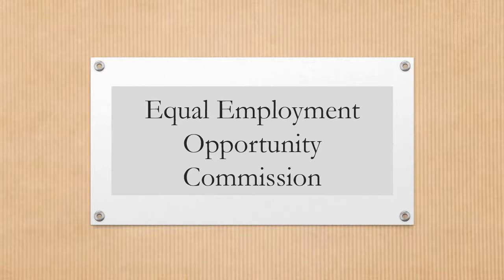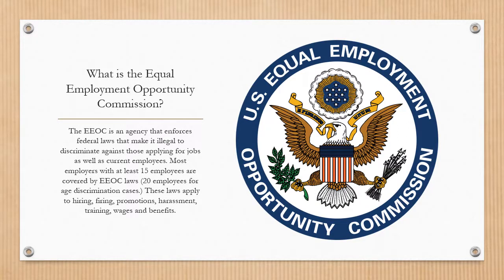Equal Employment Opportunity Commission. What is the Equal Employment Opportunity Commission? The EEOC is an agency that enforces federal laws to make it illegal to discriminate against those applying for jobs as well as current employees. Most employers with at least 15 employees are covered by EEOC laws, 20 employees for age discrimination cases. These laws apply to hiring, firing, promotions, harassment, training, wages, and benefits.